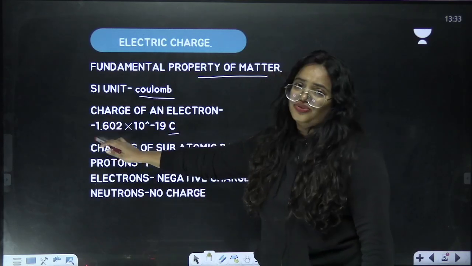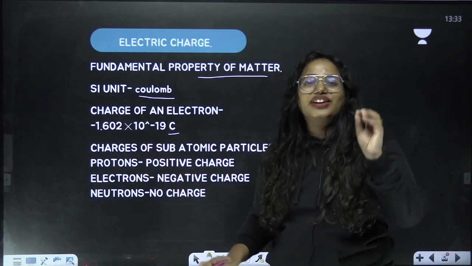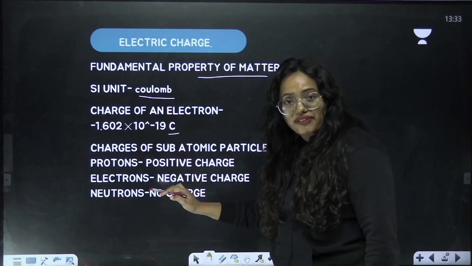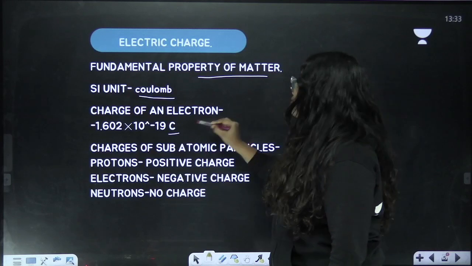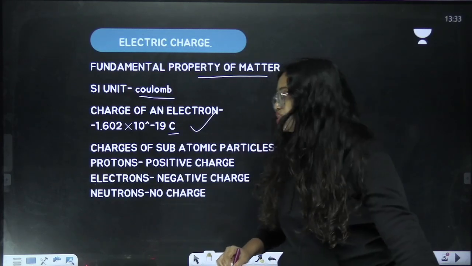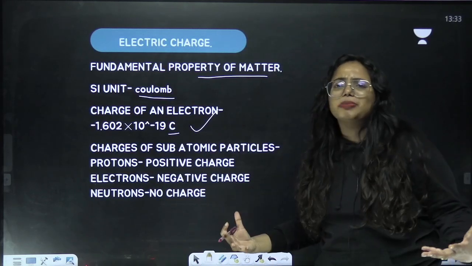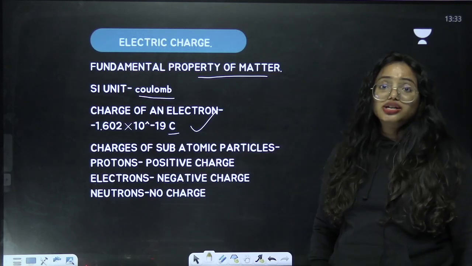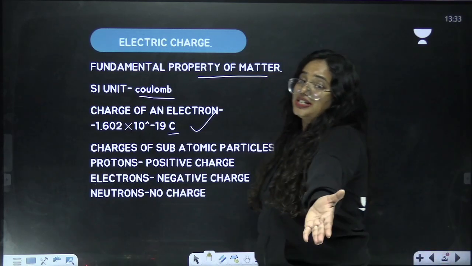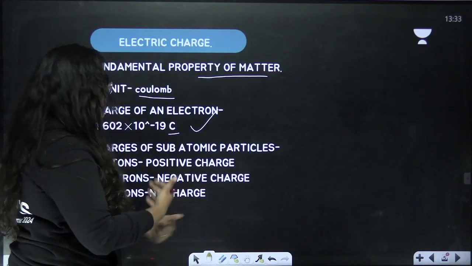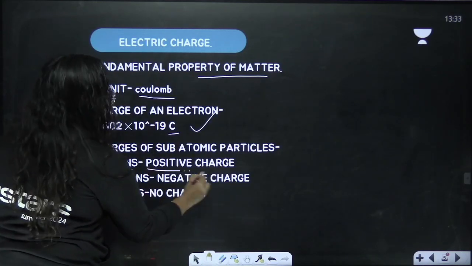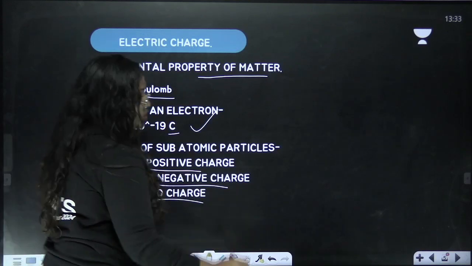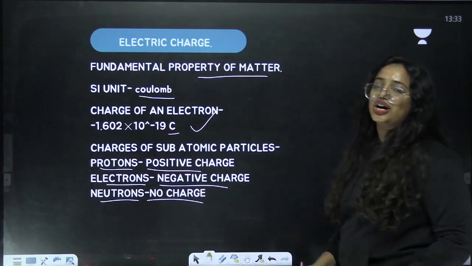Look at this, it is negative. That means electrons have negative charge. So minus 1.602 into 10 power minus 19 Coulomb is the charge of an electron, and this can be used in various mathematical problems that we discuss in this chapter. What about charges of subatomic particles? That has been discussed already, and now we are just going to revise. Protons have positive charge, electrons have negative charge, and neutrons have no charge, or you can say they are neutrally charged.